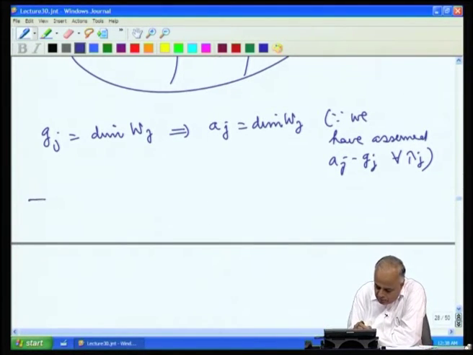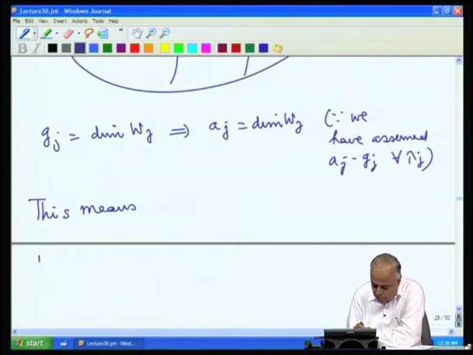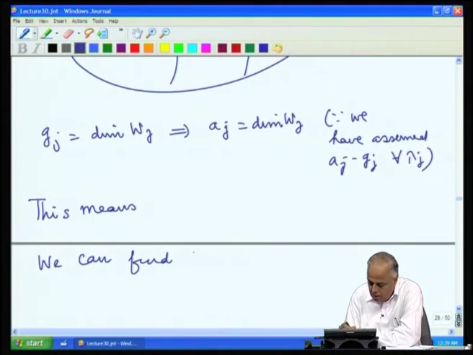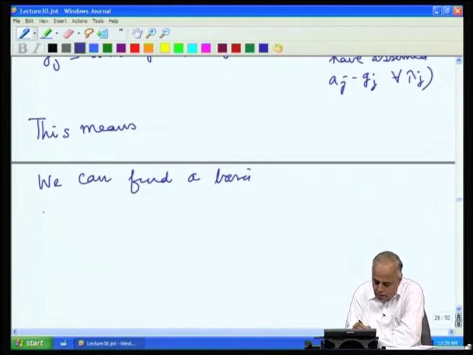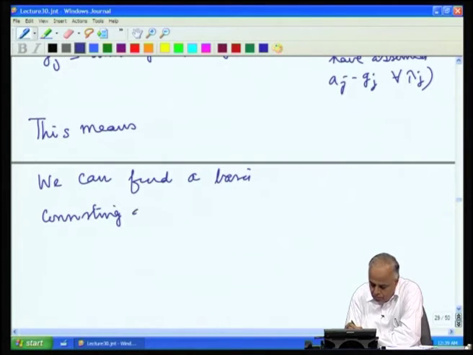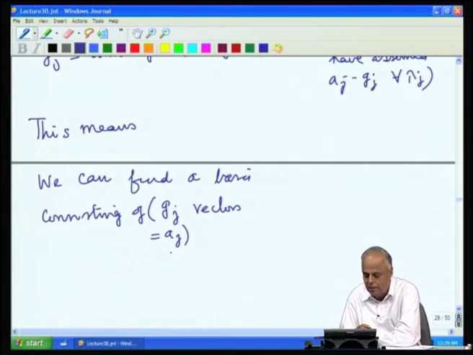This means we can find a basis consisting of gj vectors, which is the same as aj vectors since gj equals aj, for Wj.